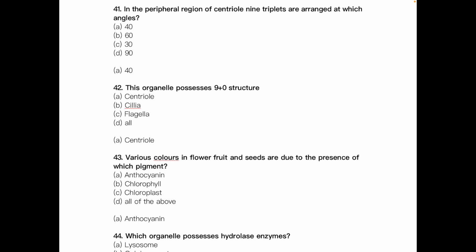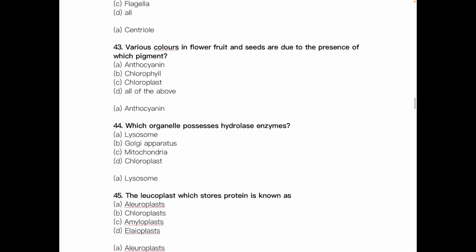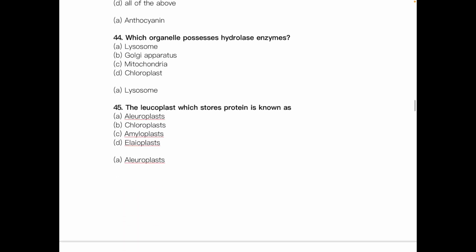Various colors in flower, fruits and seeds are due to the presence of which pigment? The answer is anthocyanin. Which organelle possesses hydrolase enzymes? The answer is lysosome. The leucoplast which stores protein is known as aleuroplast.